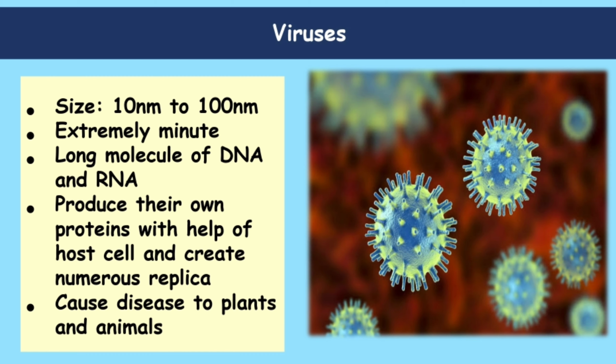A virus has a long molecule of DNA. What is DNA? Deoxyribonucleic acid, or RNA, which is ribonucleic acid, and the virus is covered by a protein. It has a protein coat. Viruses survive only in living plants or living animals, and they produce their own proteins with the help of the host cell and create numerous replicas, meaning numerous copies of itself. Then they destroy this host cell and become free. These viruses again infect new cells. Viruses cause many diseases to plants and animals. Remember this. One example of a virus is coronavirus, which you all know, right?